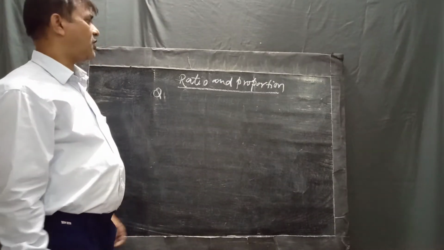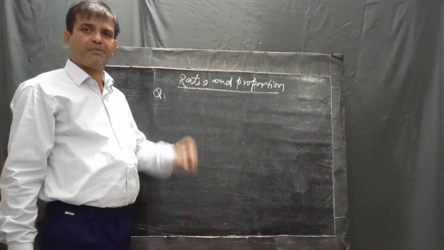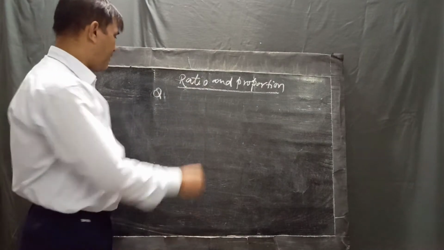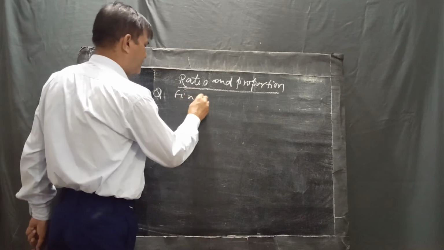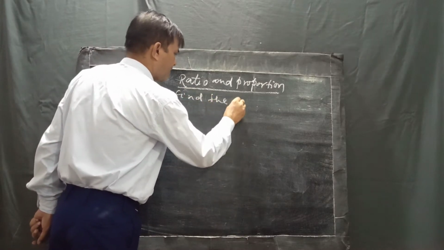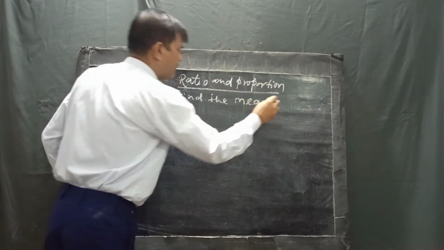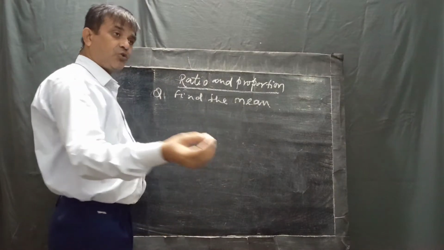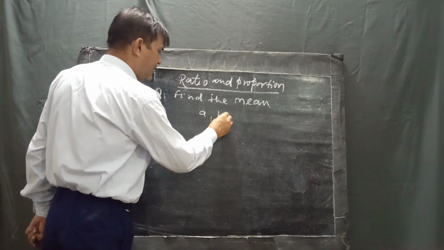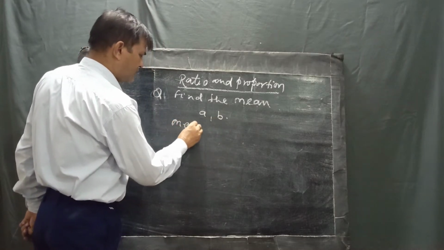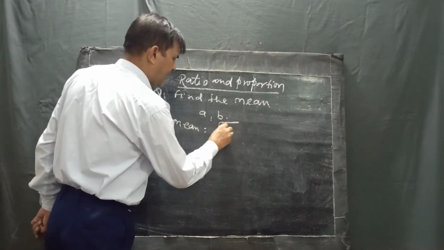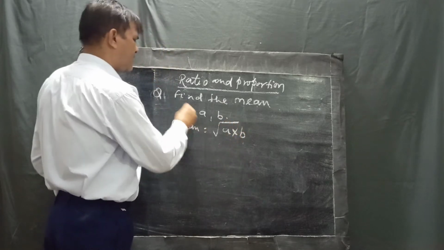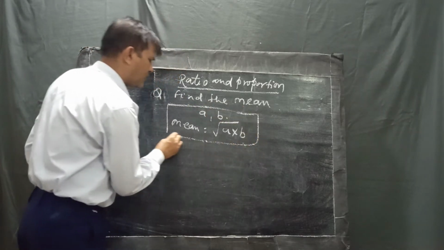Next expected or important question regarding the topic proportion is find the mean. Find the mean for two numbers. The formula is, if two numbers A and B are given, then mean is equal to under root A into B. This is the formula for mean for two numbers.